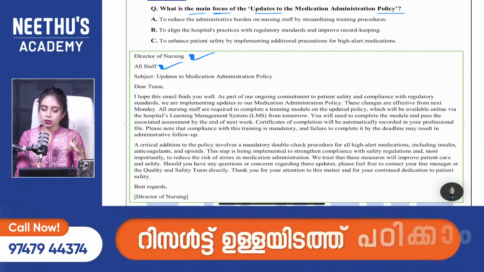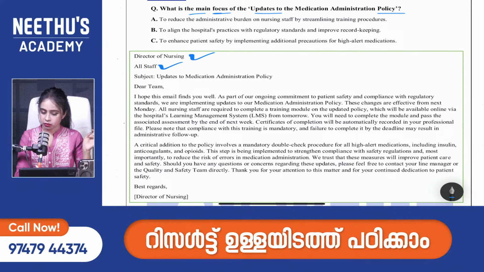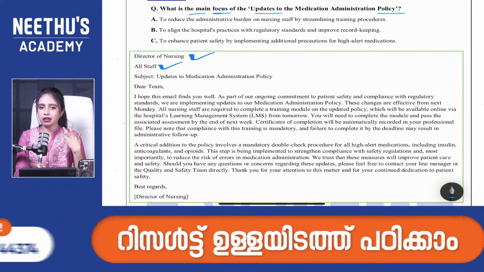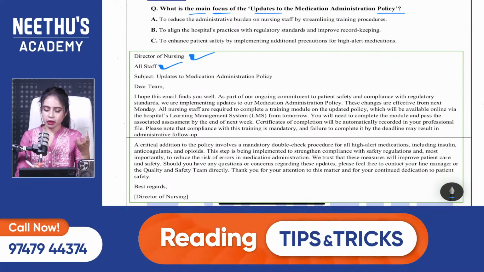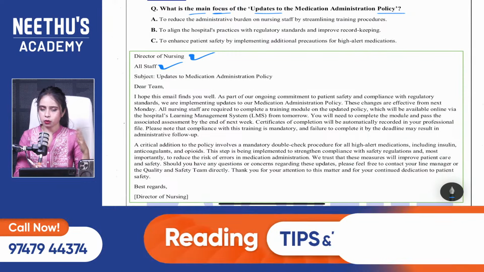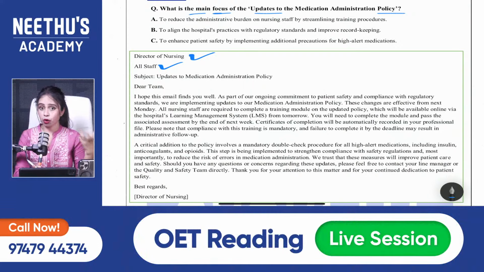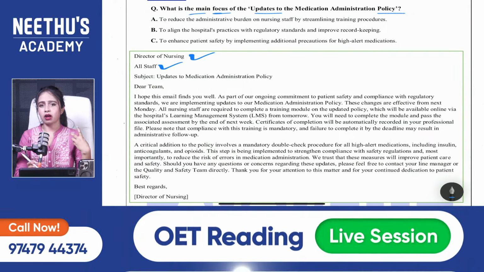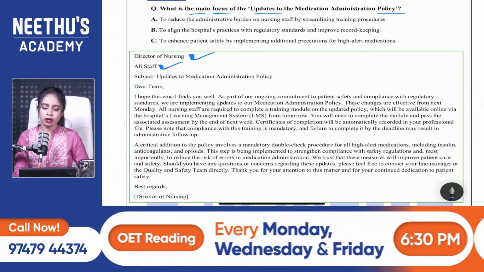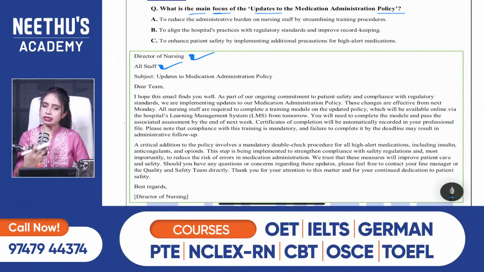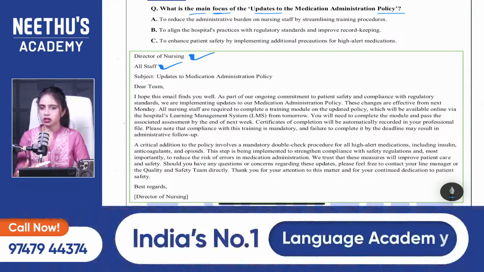All right. So here in the question, they are asking what is the main focus. What is important here? Maybe everything is important here, but the question is asking what is the main focus. What is more important here? What is something crucial or critical? That is what they're asking. After reading the question, let's connect with the options. Then you will understand after reading the paragraph whether it is a policy or an email or whatever.